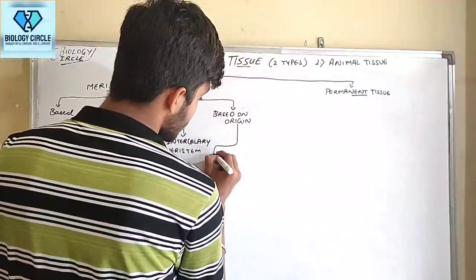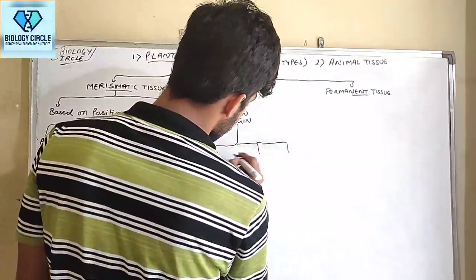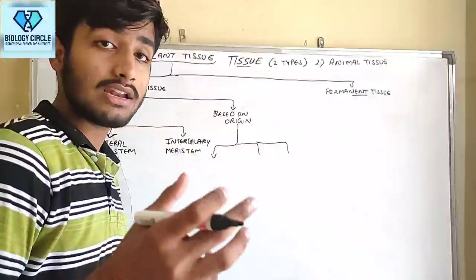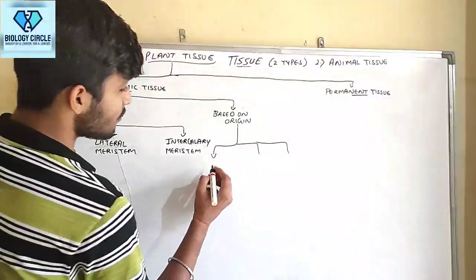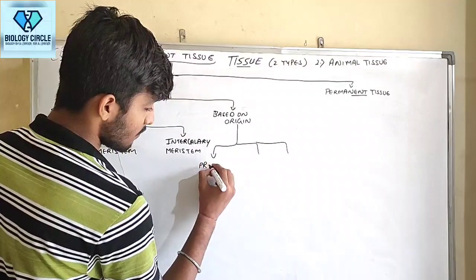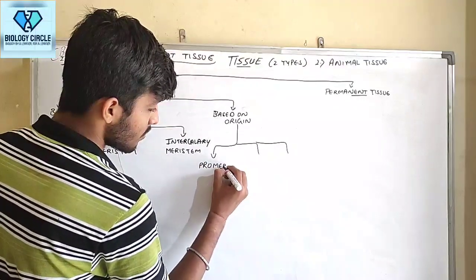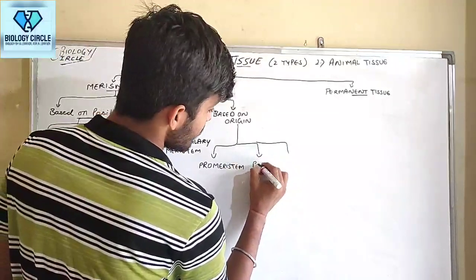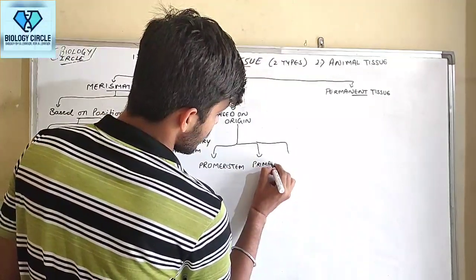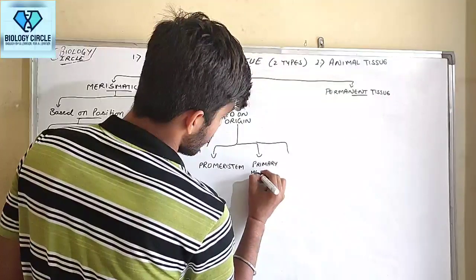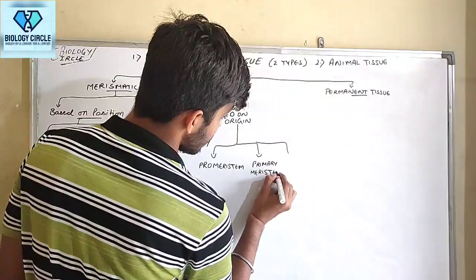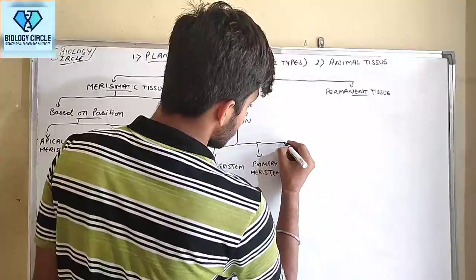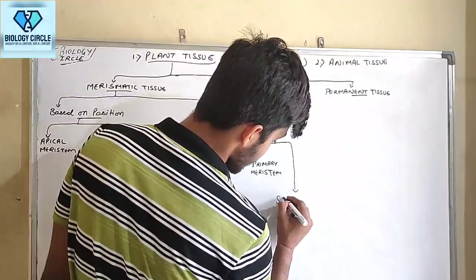Again, it is of three types: promeristem, primary meristem, and secondary meristem.